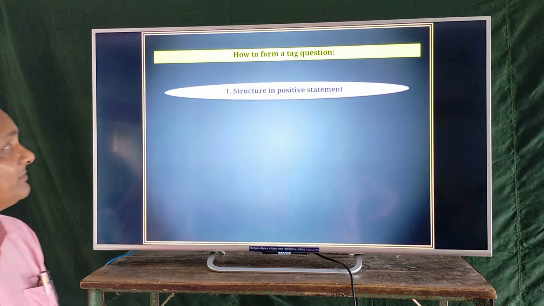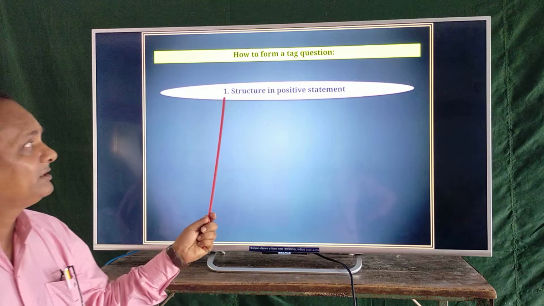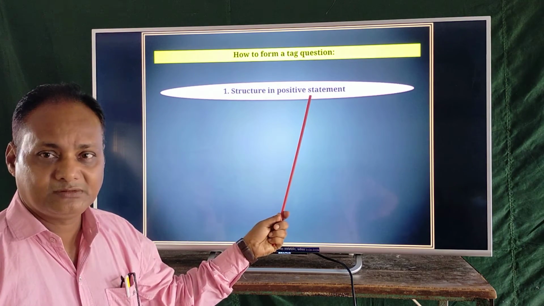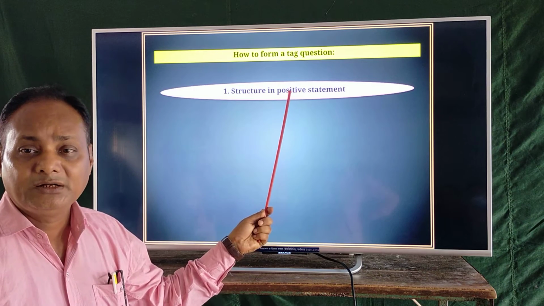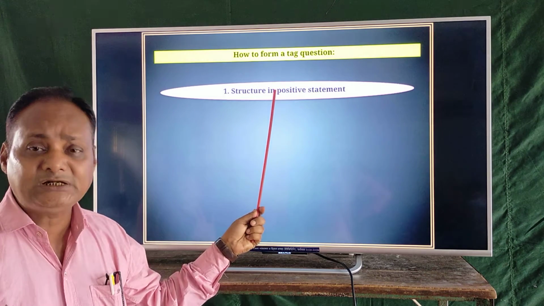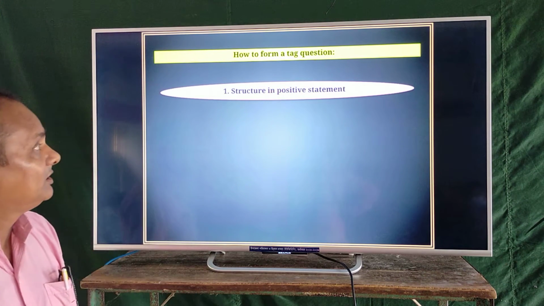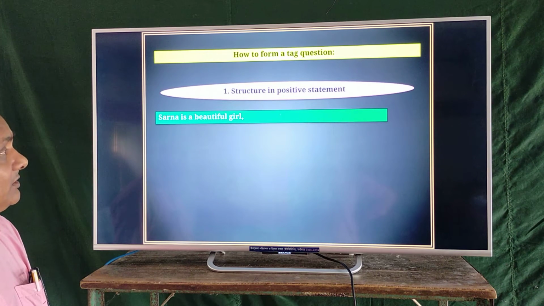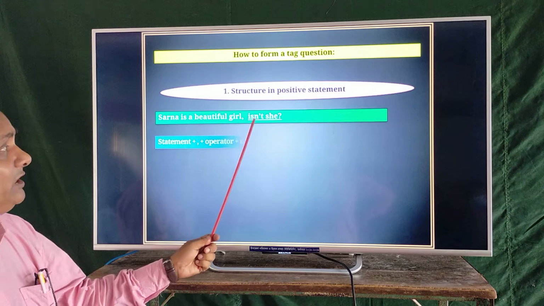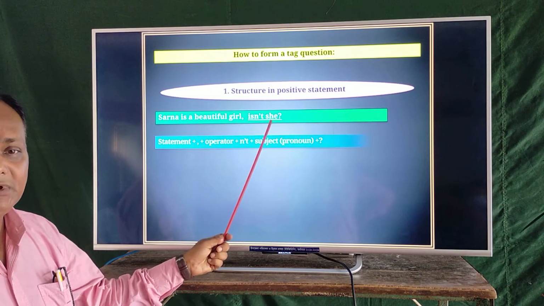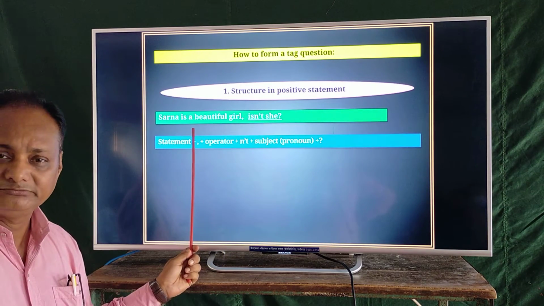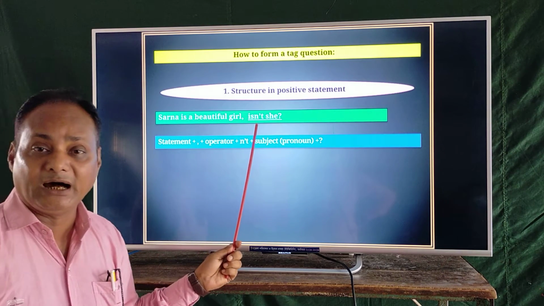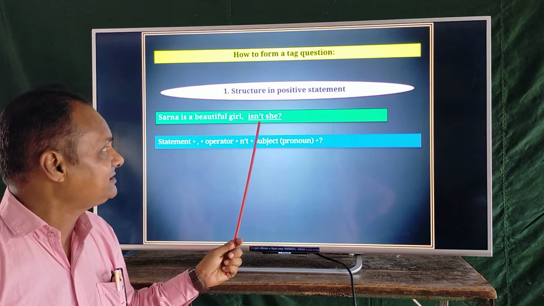Dear students, number 1, structure in positive statement. When the structure is in positive form, the tag will be negative. Can you notice here? Sharna is a beautiful girl, isn't she?